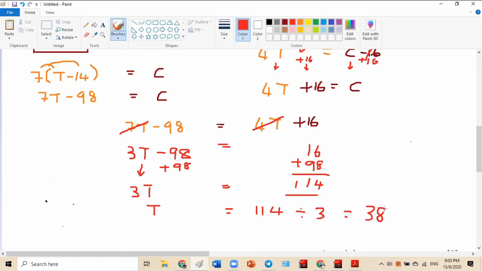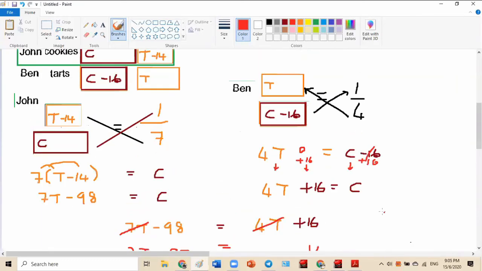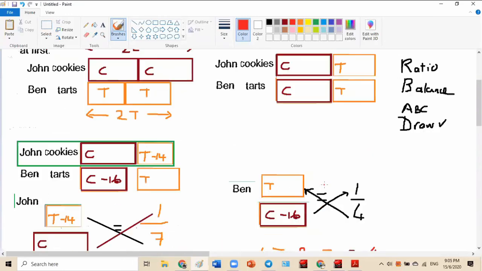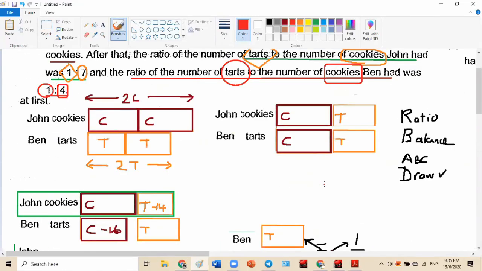I want to say hallelujah. Okay, cannot say that, because not religious. It's just me. All right, 38. The tart is 38. Okay, fine, don't forget I say the tart is 38.